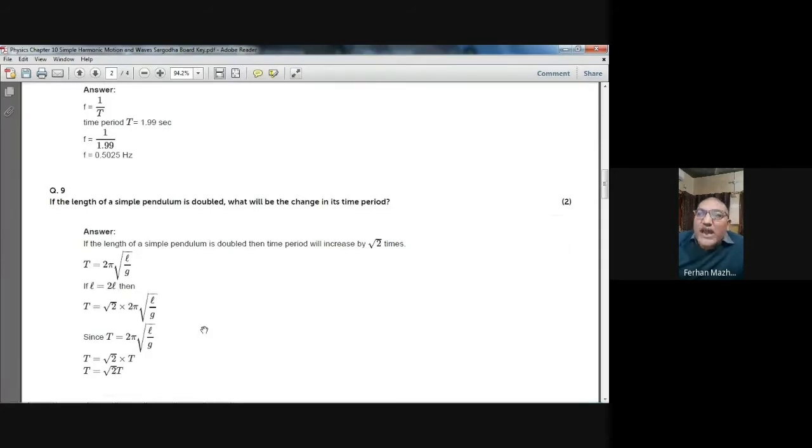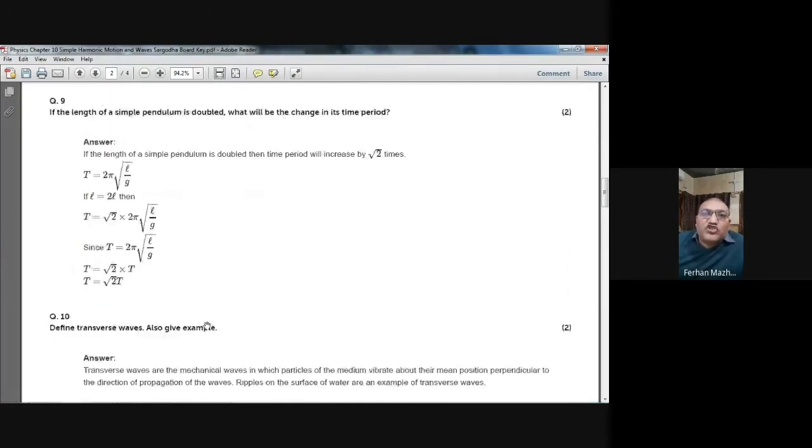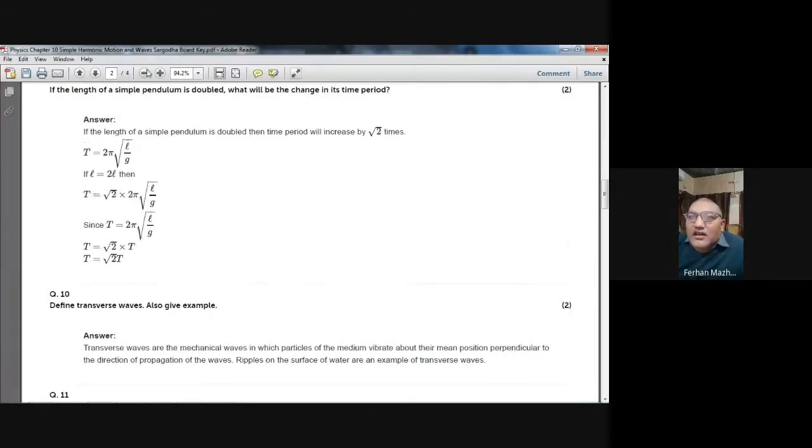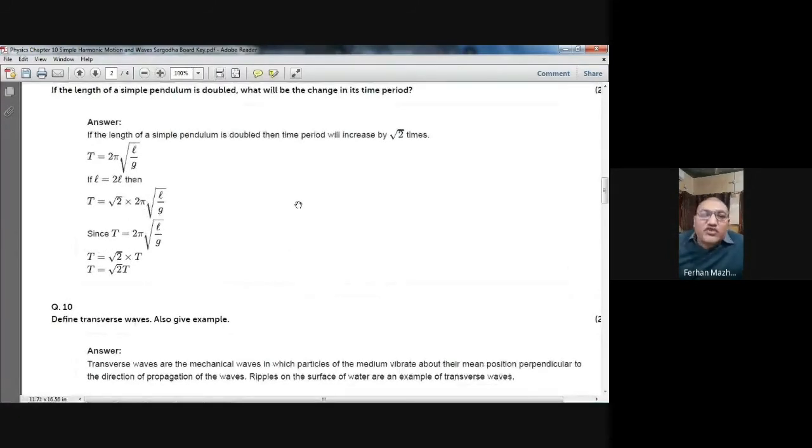We have to do this mathematically, and on your screen right now it is showing. Let me increase the size. It's a 2-mark question. The time period of the original pendulum is 2 pi under root L by G. If you make the length double, in place of L, I will put 2L, and the under root 2 will be taken to the side. So we will have under root 2 multiplied by 2 pi under root L by G. This 2 pi under root L by G is the previous time period. So the new time period will be under root 2 times the previous time period.